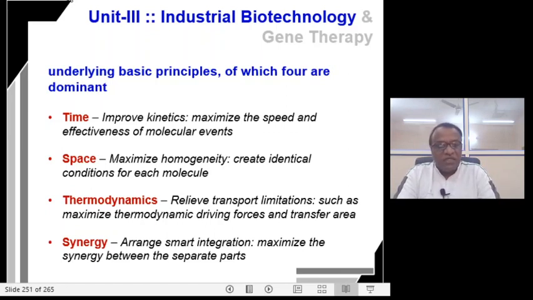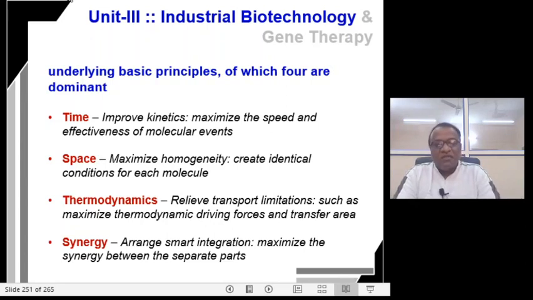So all these different steps should be integrated in a smart way so that the recovery of product is not affected by the process of fermentation or the extraction step or the refining step.